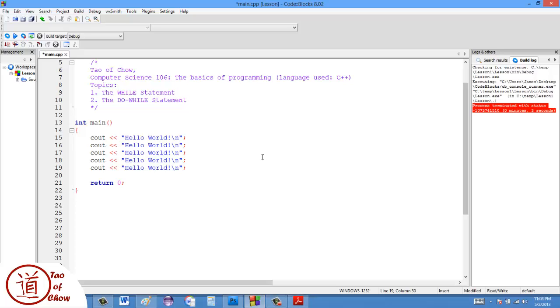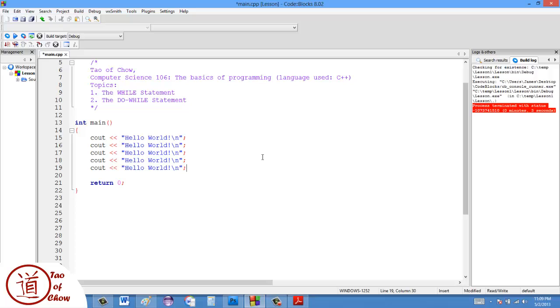Now, the problem with this is that, yes, it does work, but this is what we call a brute force solution. A brute force solution is basically where you just code every possible situation. Although it technically would work, it's not considered a very elegant solution, nor a good way of solving a problem. In this case, it works because I only need 5 times.